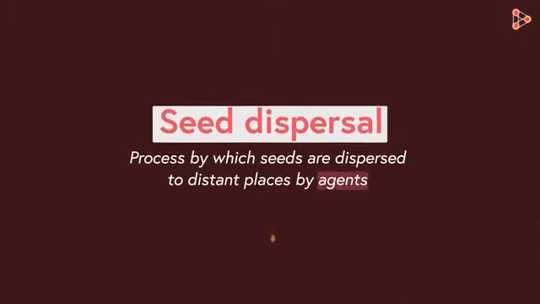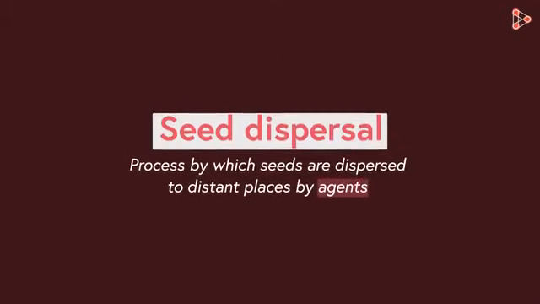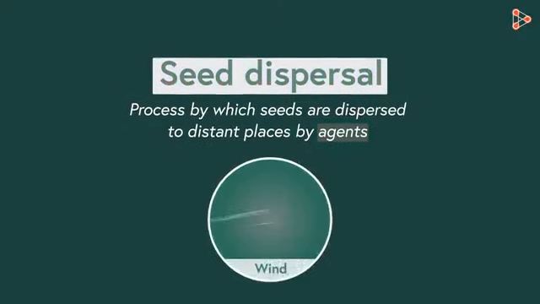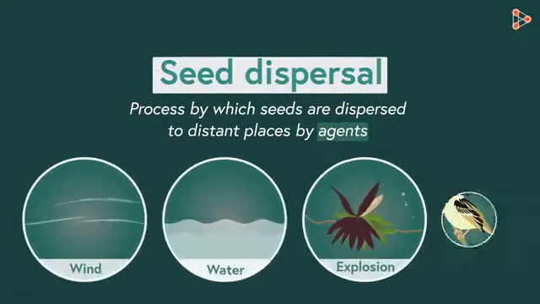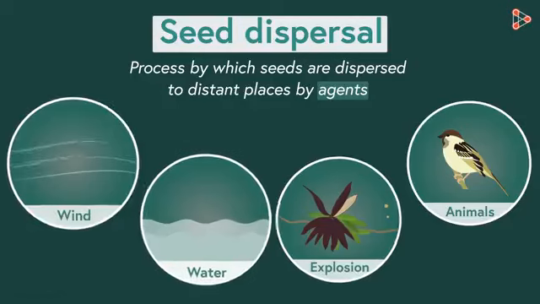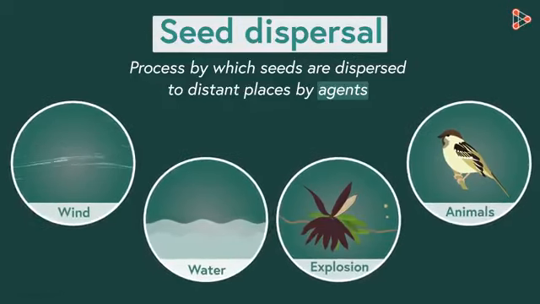Who are these agents? Seeds are transferred to various places by factors such as the wind, water, explosion, and animals. These agents make the process of dispersal of seeds easier. Let's now discuss this process in detail.